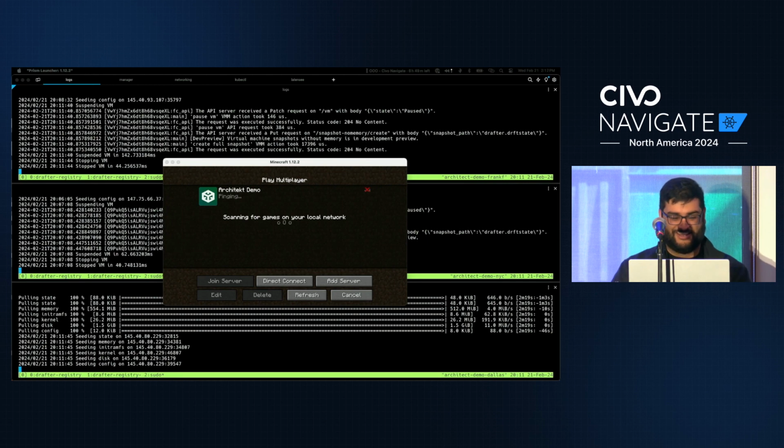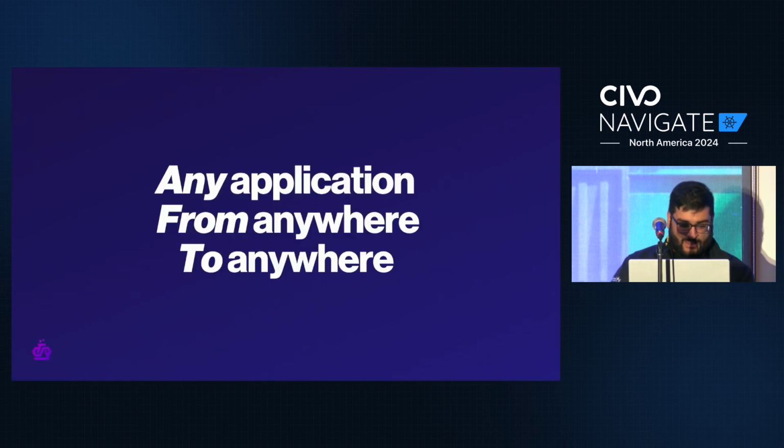Okay, everything worked. We were able to keep our original promise of from anywhere to anywhere and any application, right? Stateful workloads on spot instances are now a reality, and we can do that today using Architect. You can do multi-cloud, there's no more vendor lock-in, there's no more cloud lock-in, and in fact, because this works fine with on-premise infrastructure, you can actually have hybrid deployments where the cloud is an extension of your on-premise compute.